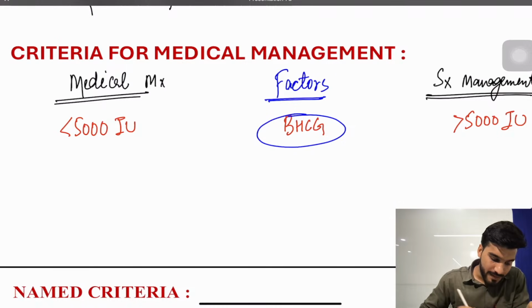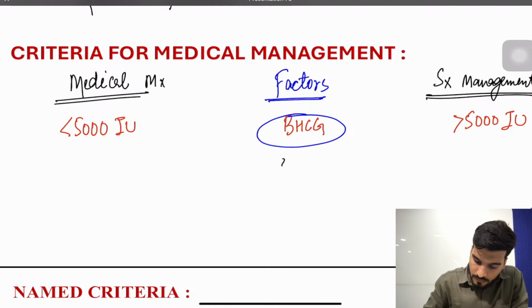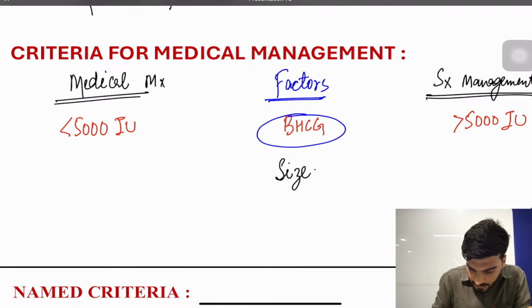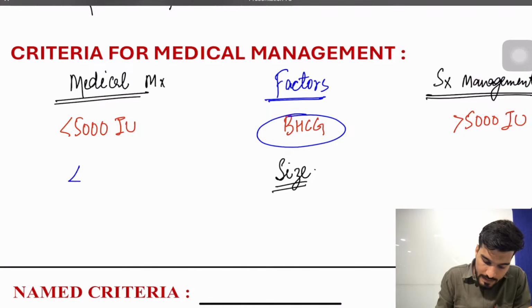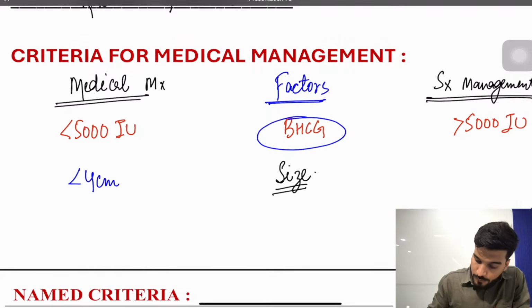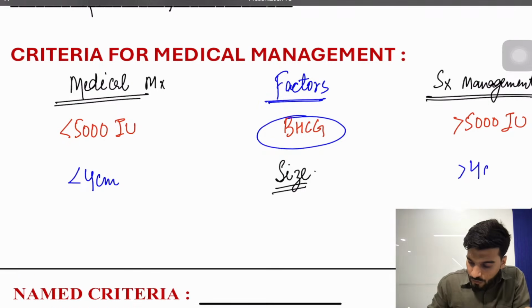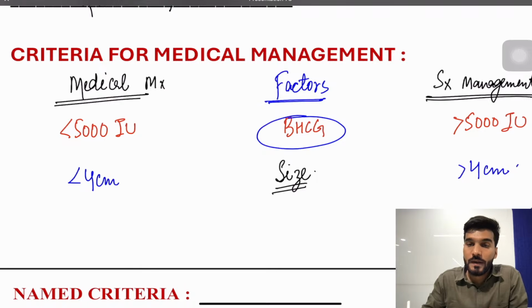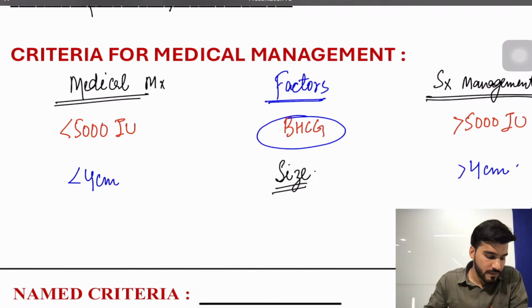Number one thing. The second thing is going to be the size of the ectopic. If the size of the ectopic is less than 4 centimeters, you have to choose medical management. If it is more than 4 centimeters, you have to choose surgical management.